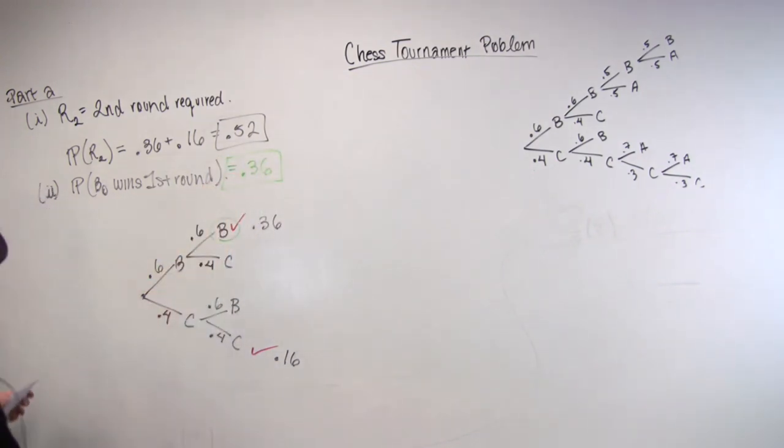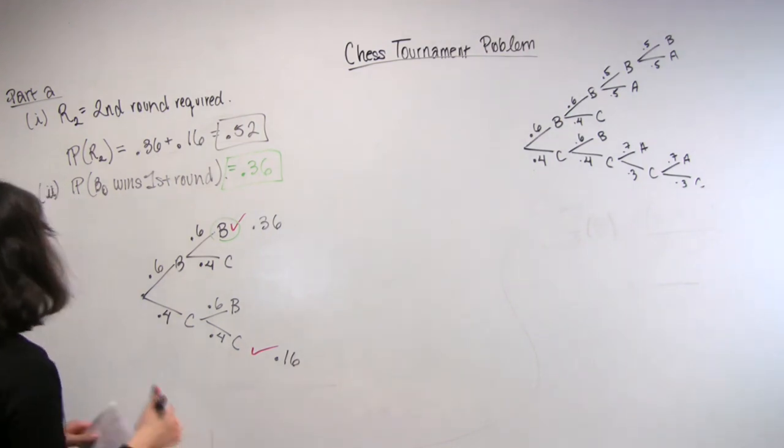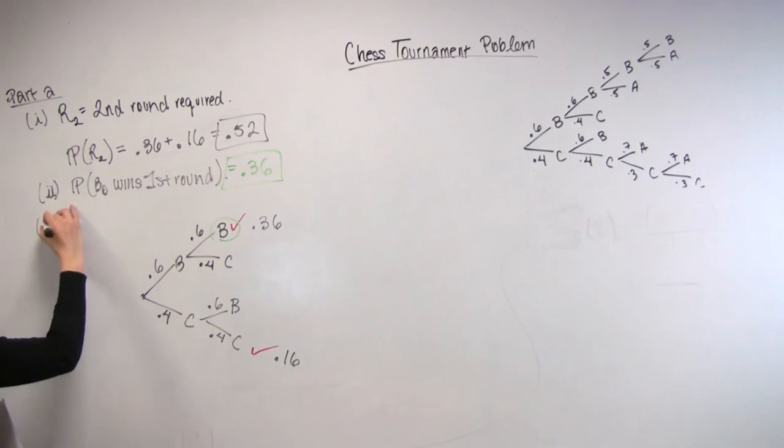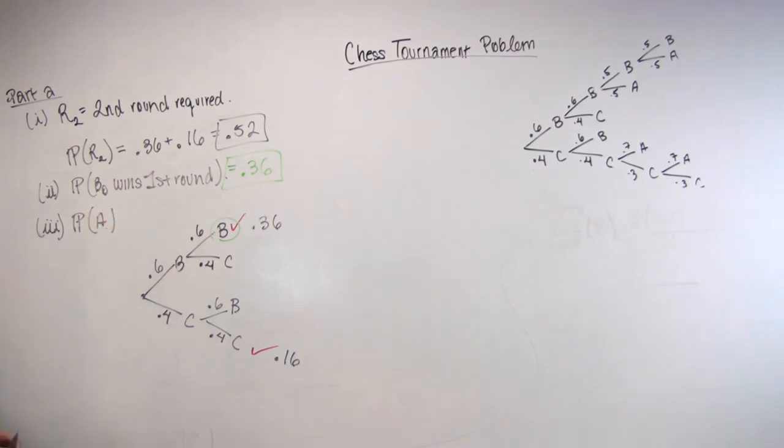And now the last part is sort of the interesting one. It asks for the probability that Al retains his championship this year. So I'm going to just call that A for short. A is the event that Al retains his championship this year.